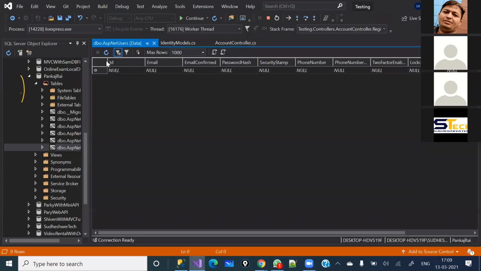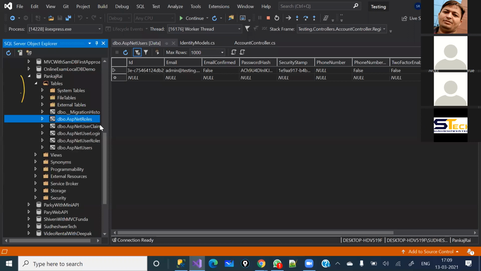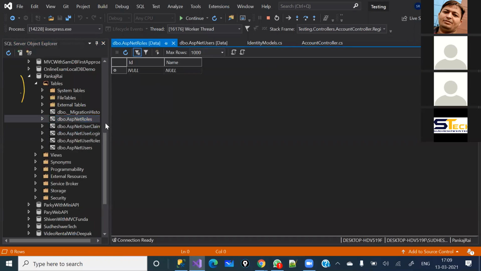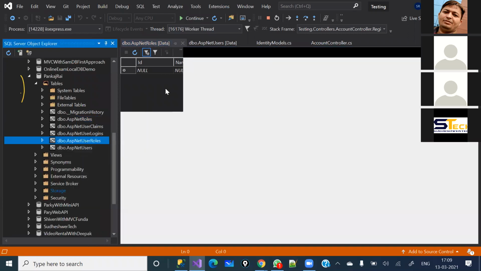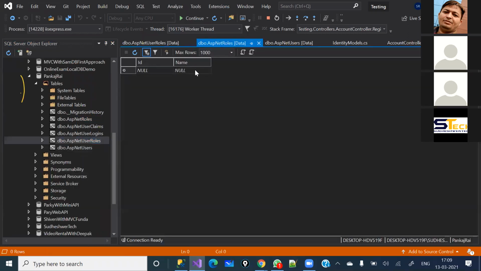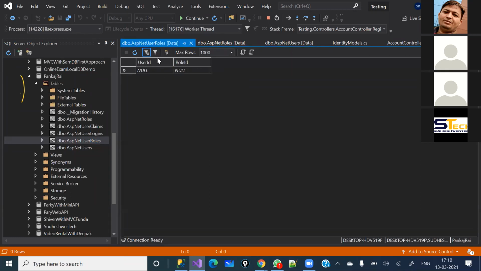Now let's come back here and refresh this one. You will see that the entry has been put here, right? But we still don't have any value in the AspNetRoles, and also in the AspNetUserRoles here. So what will happen? The first entry will go into the role table, and that ID and this role ID and this user ID will be mapped in the AspNetUserRoles table. And how is it going to happen?